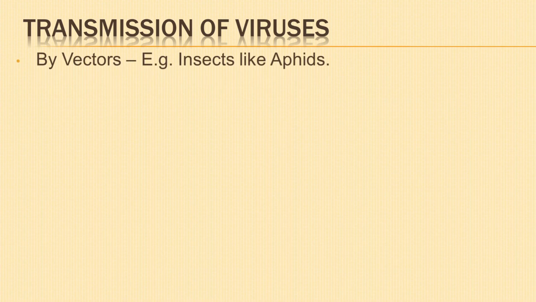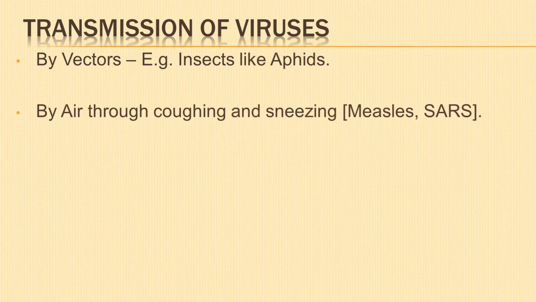Now, let us understand some of the modes of transmission of viruses. Viruses may be transmitted by vectors. Example, insects like aphids feed on plant sap. They may be transmitted by air through coughing and sneezing, as in the case of measles and SARS, severe acute respiratory syndrome.